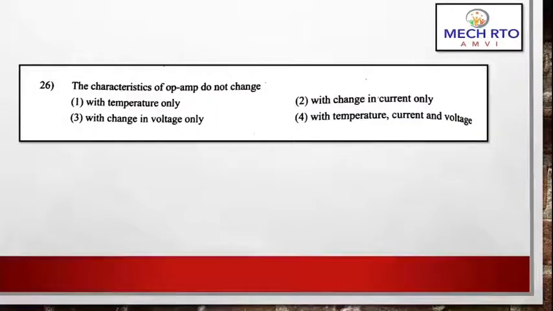The characteristics of an ideal op-amp do not change. So it is asking with respect to what it does not change. Options are: with temperature only, with change in current only, with change in voltage only, with temperature, current and voltage. So here the correct answer is 1, that is with temperature only, right? As you can see here, it doesn't change with current, it doesn't change with voltage, it just changes with temperature only.